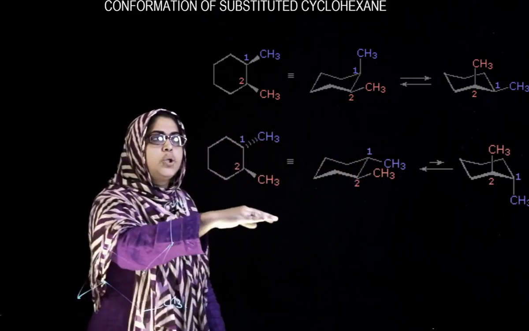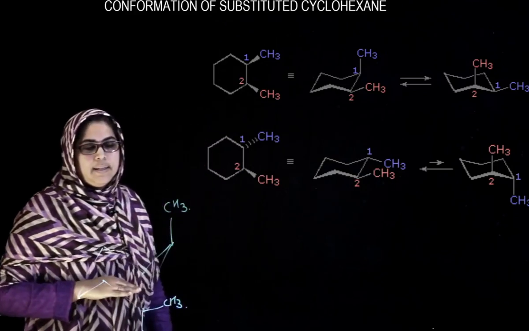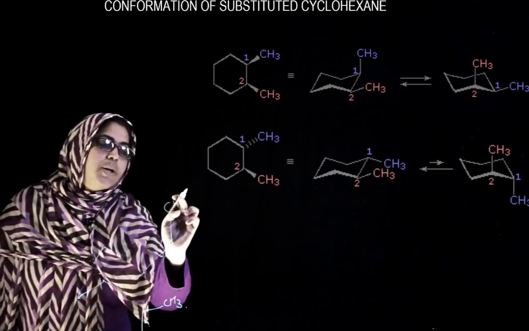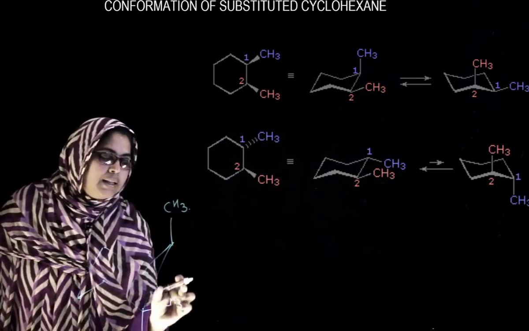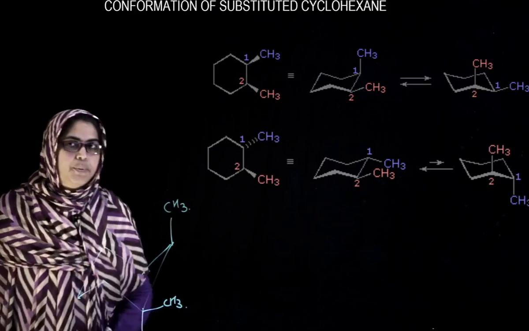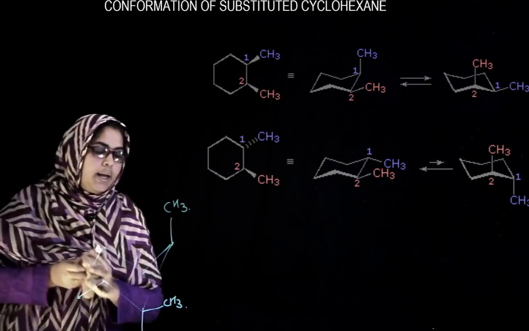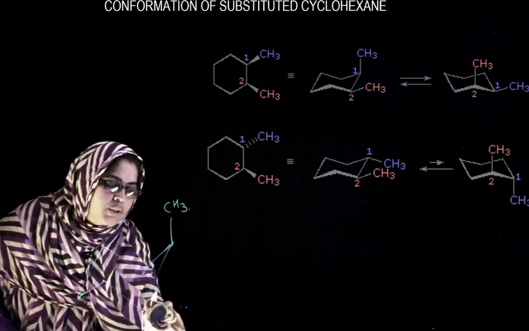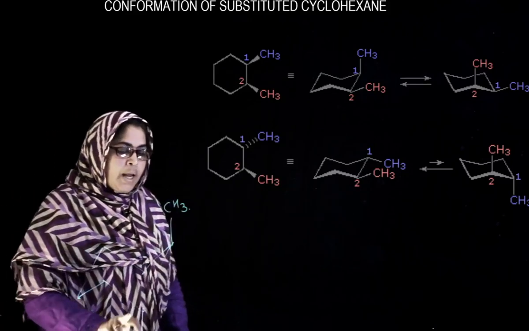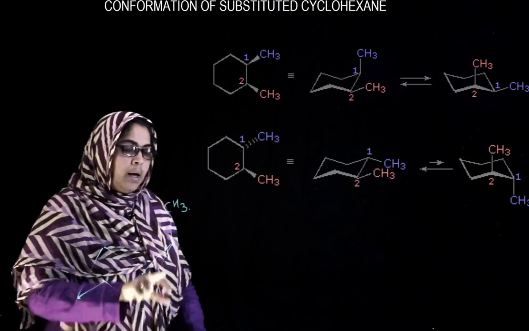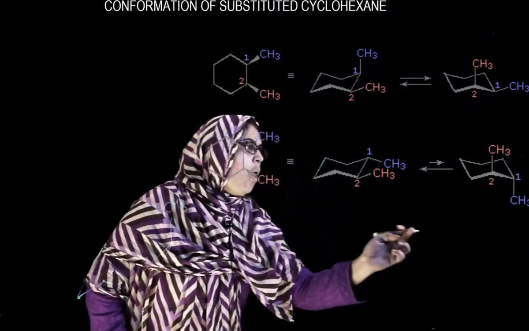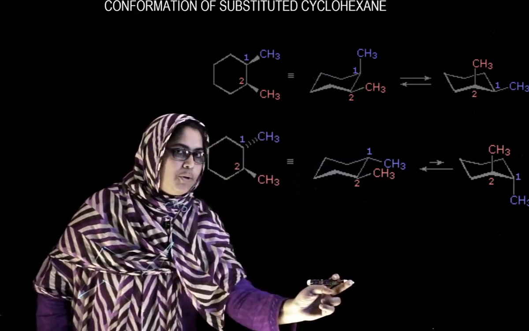But when we come to trans, what will the trans conformation be? One CH3 will be up and the other CH3 will be down. So, in the case of trans-1,2-dimethyl cyclohexane, either the two methyl groups occupy axial positions or the two occupy equatorial positions.